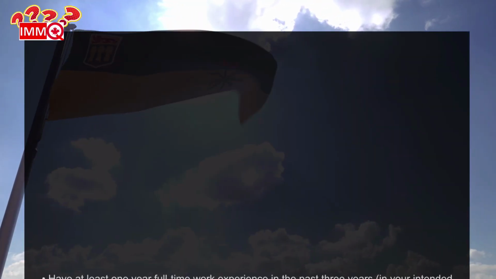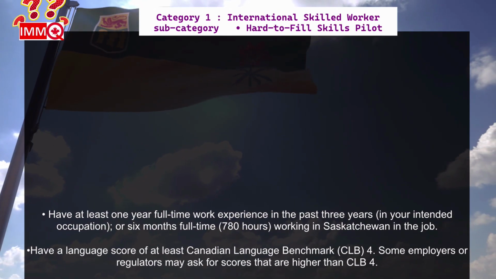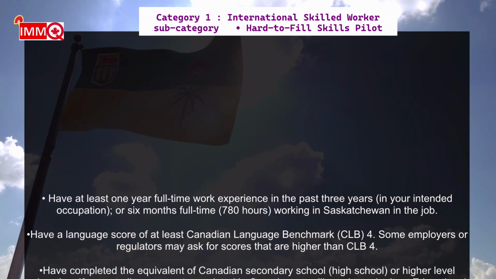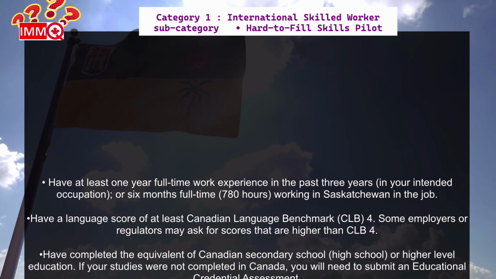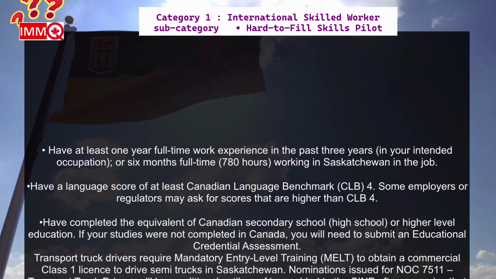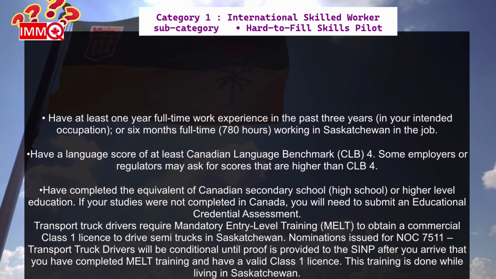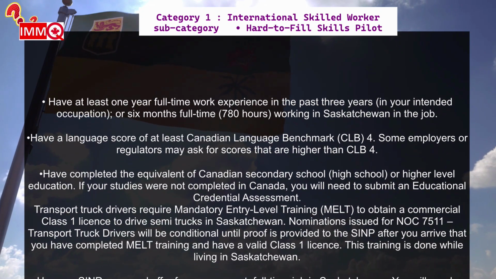Eligibility requirements. Have at least 1 year full-time work experience in the past 3 years in your intended occupation. Or 6 months full-time, 780 hours, working in Saskatchewan in the job. Have a language score of at least Canadian Language Benchmark, CLB, 4. Some employers or regulators may ask for scores that are higher than CLB 4.